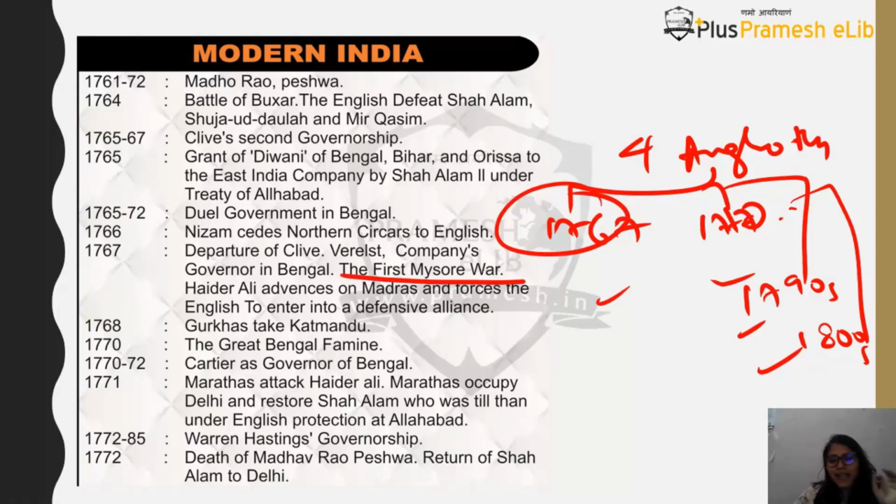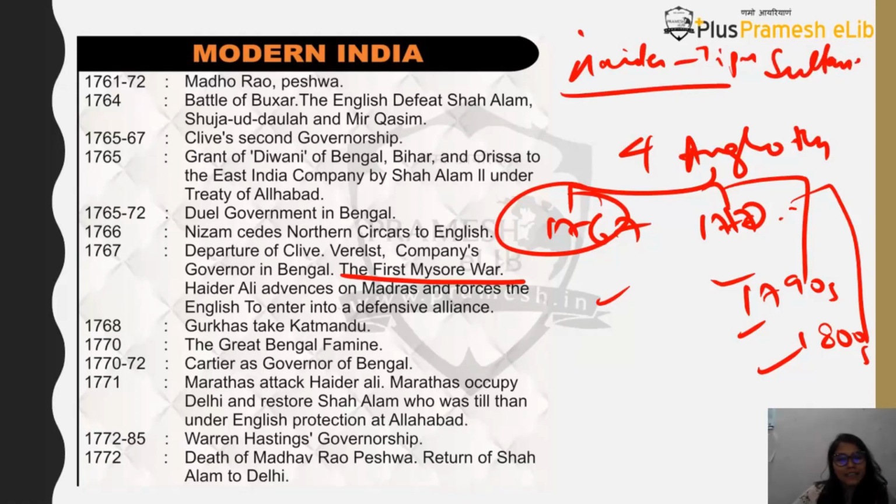So 1767 is this first Anglo-Mysore war fought between Hyder Ali. Okay, so first is Hyder Ali, then comes Tipu Sultan, because lot of students have always doubt who comes when. Hyder is first, Tipu is next. Okay, so Hyder Ali fights with English.